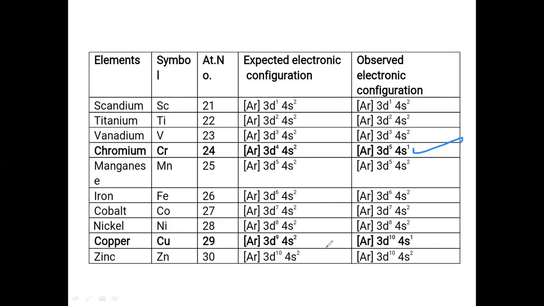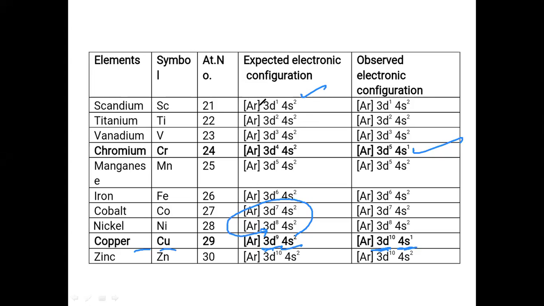Now in case of copper, you can check here the electronic configuration will be 3d10 4s1. Actually this is 3d9 4s2. Here also one of the electrons is transferring from here to here for getting the stability. Here also 3d10 and 4s1. So remember this electronic configuration. All these things you should remember.